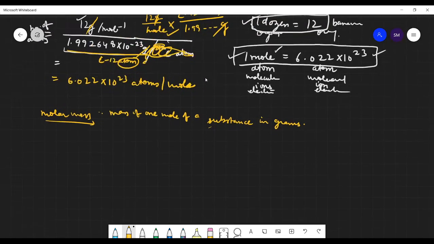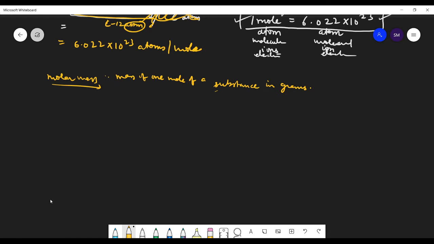So let us see what this means. Now, what is the molar mass of water? You have already calculated the mass of one molecule. What is the mass of one molecule? 18.02. 18.02 unified mass. This is molecular mass, the mass of one molecule. Right?